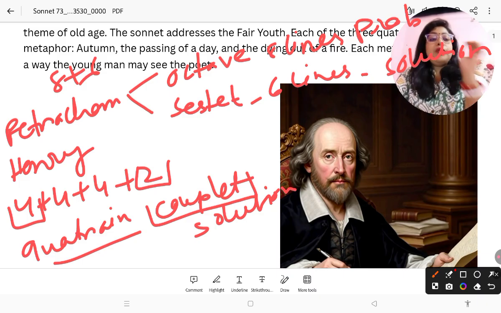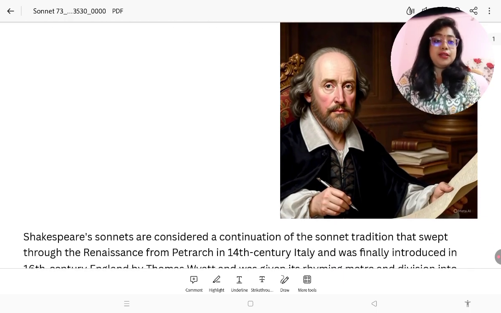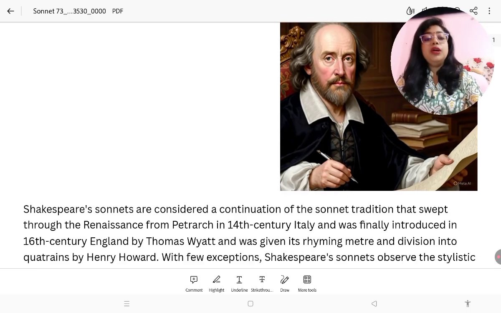A couplet is the 2-line stanza where the poet is giving the solution, and in the quatrains he is discussing the problem. So it was invented by Petrarch, and Henry Howard changed the format. But where is Shakespeare's role? Shakespeare had not changed the format, but he totally changed the theme, the content of the sonnet. How? Let's see.